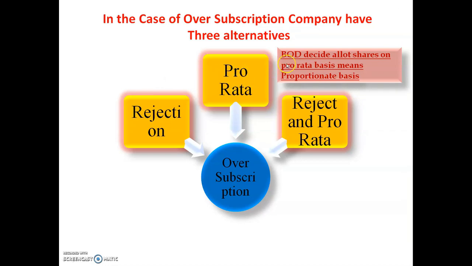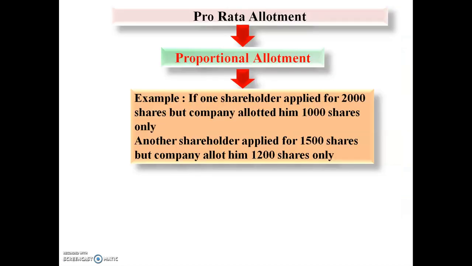The board of directors of the company decides to allot shares on a pro rata basis. Pro rata basis means proportionate basis. Another name for pro rata allotment is proportional allotment.